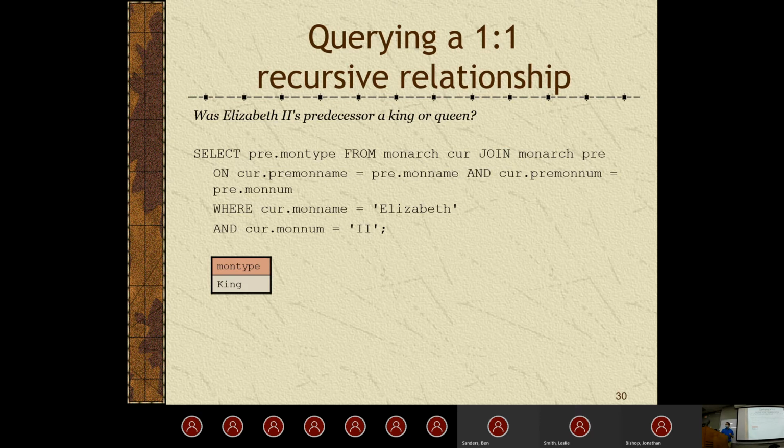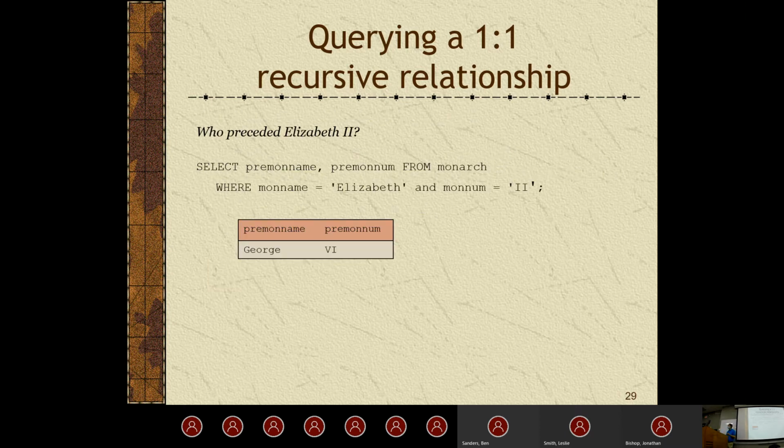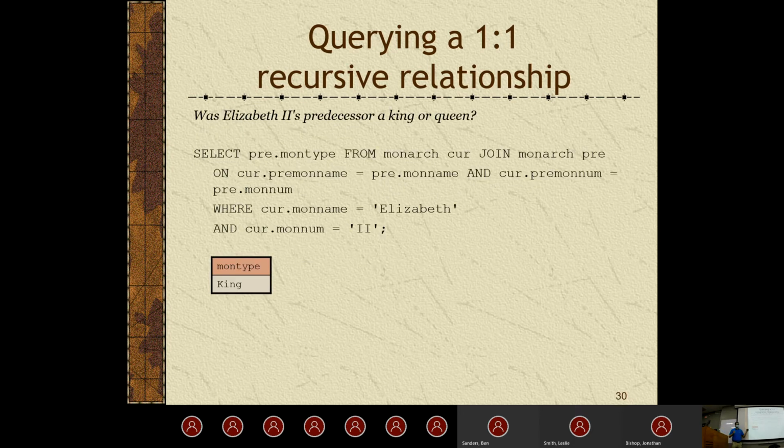So we want to see, was Elizabeth II's predecessor a king or a queen? Now, in this case, we're not actually storing whether they were a king or a queen inside of the pre-monarch name or the pre-monarch number. So we have to do a subquery to get that specific information. So that's why this gets a little bit more complicated than the previous example. So basically, we're going to select the pre.monarch type. So as you can tell, we're going to add a table alias called pre from monarch cur join. So we're also going to add in a table alias called cur. That's going to be for current, I'm assuming.